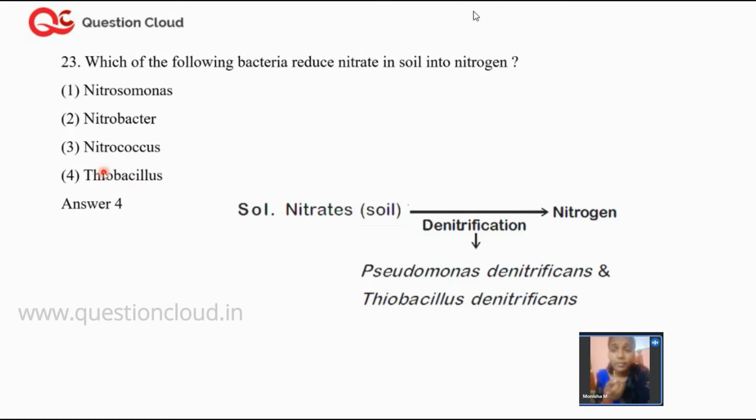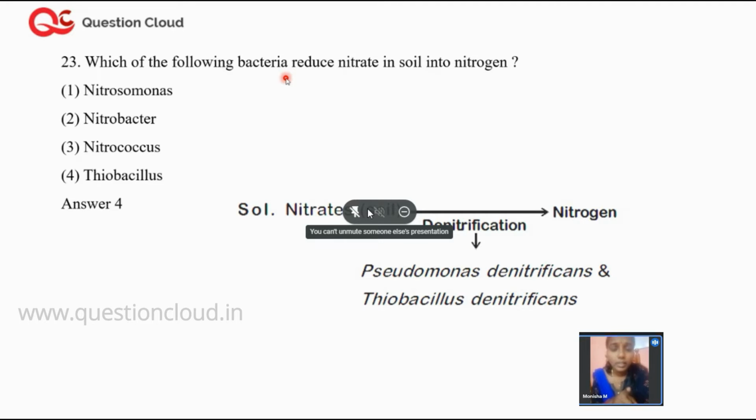When you have this nitrate converted back to nitrogen, that is, you convert NO3- into N2, back to atmospheric nitrogen, it is called denitrification. They are asking which bacteria play a vital role in denitrification. Denitrification is performed by two important bacteria present in the soil.